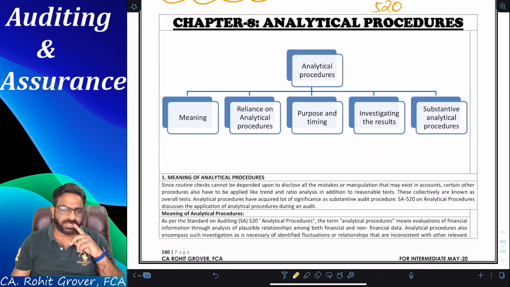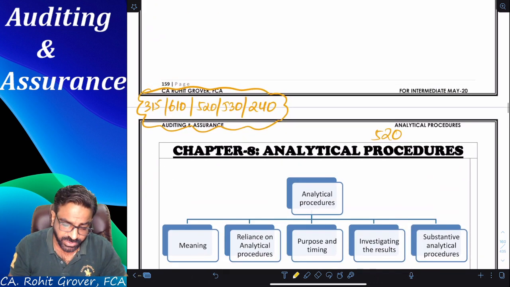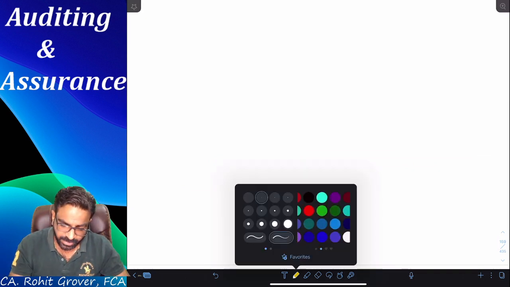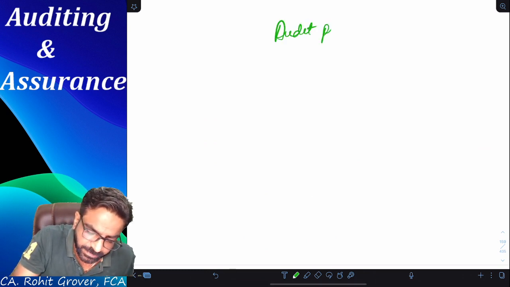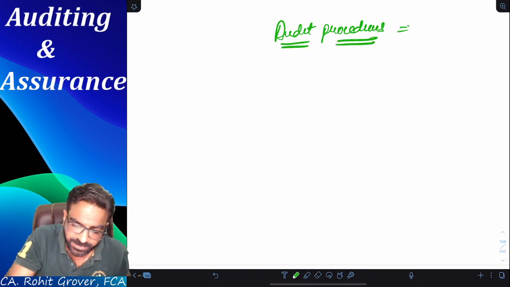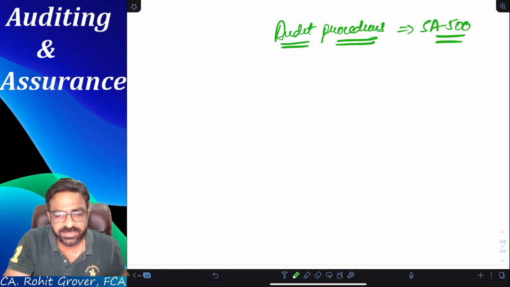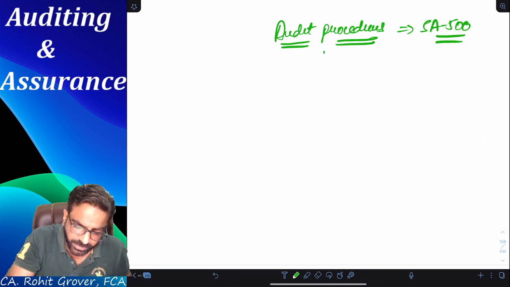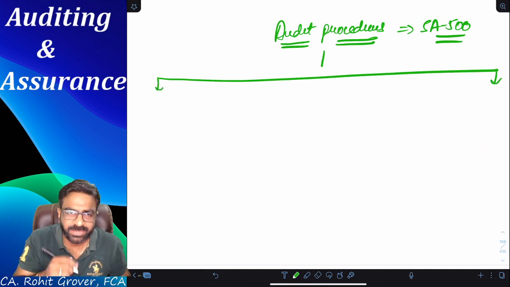Sir, what do you mean by analytical procedures? Let's go back to our main place where we learned this thing for the first time. If you all remember and if you all agree with me, this is the first place where we understood the term called audit procedure. Can anybody tell me what do you understand by audit procedures? What did we learn as per SA 500? As per SA 500, what do you mean by audit procedures, everyone? How many types of audit procedures are there? Tell me everyone. Two types of audit procedures. Very nice. What are the two types of audit procedures, everyone? There are two types of audit procedures.